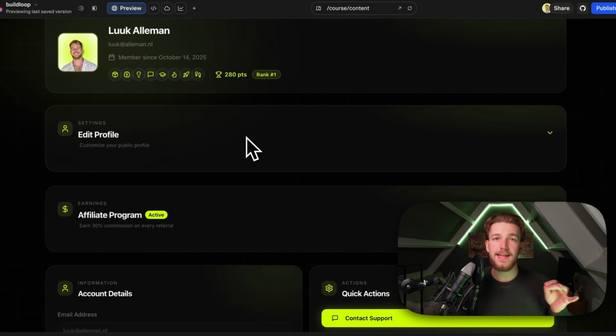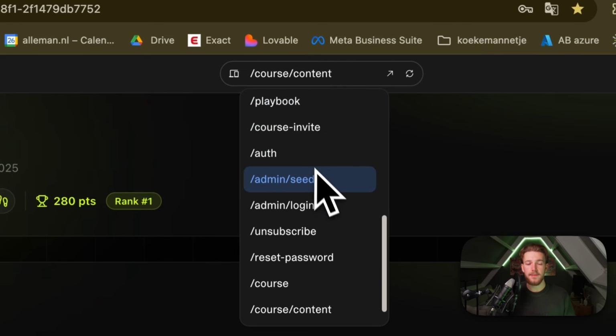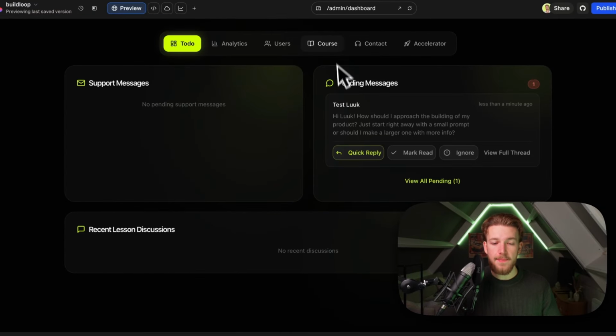But this is where it gets interesting, because obviously I want to understand everything that is happening inside of my app. And that is where I created the back office for. So right here, I am in my admin dashboard. For now, I sent myself a message because I already answered all the other questions, and I also don't want to expose the messages that people send me.